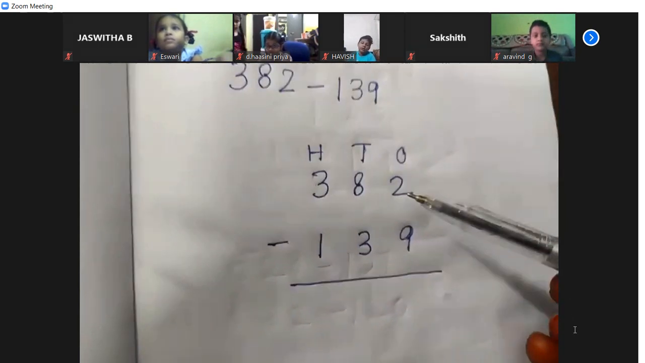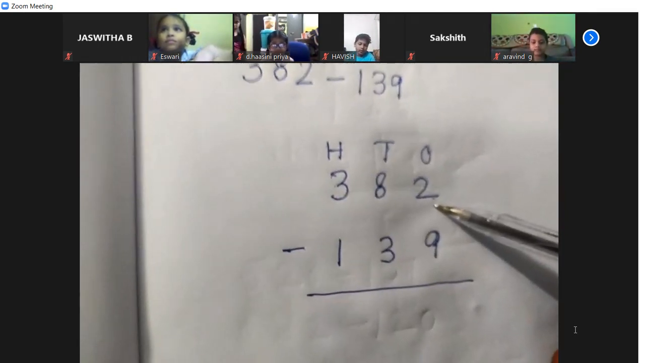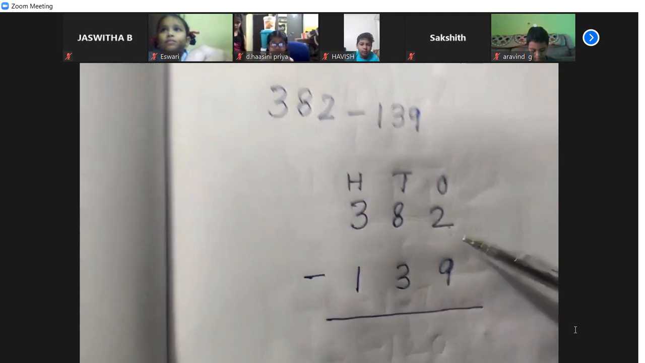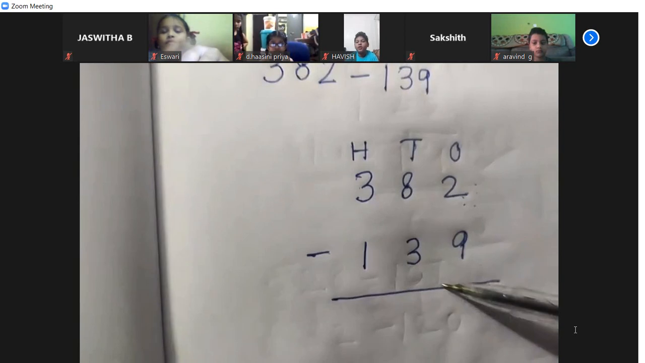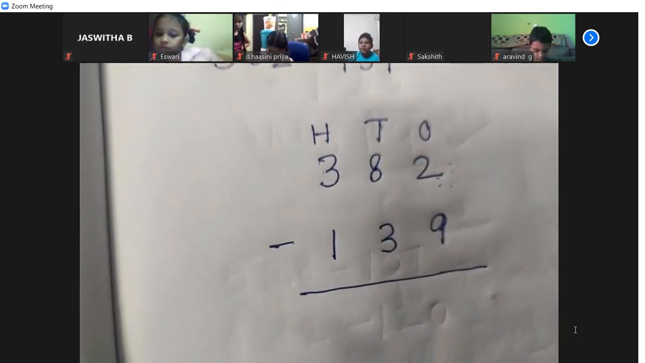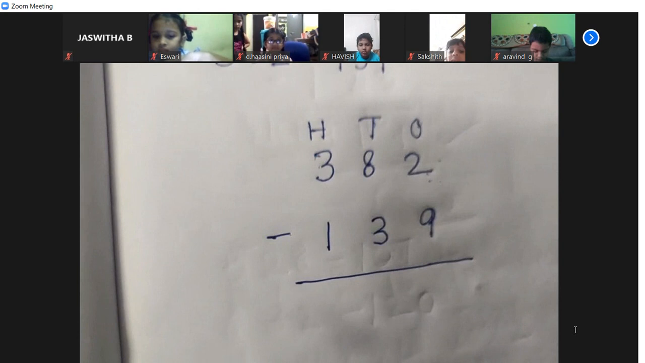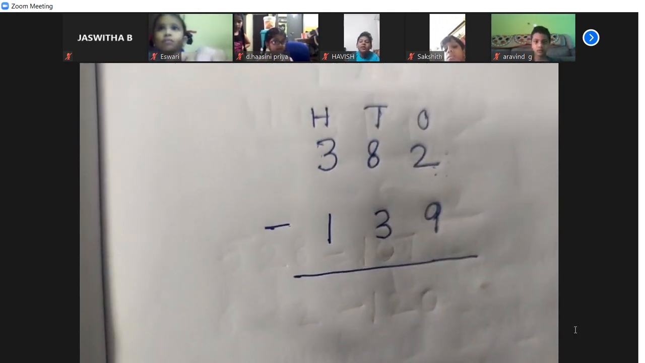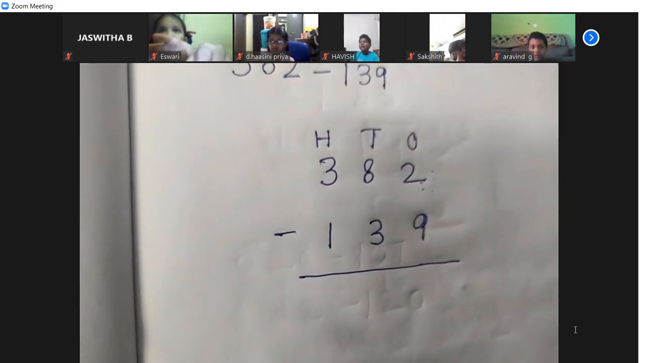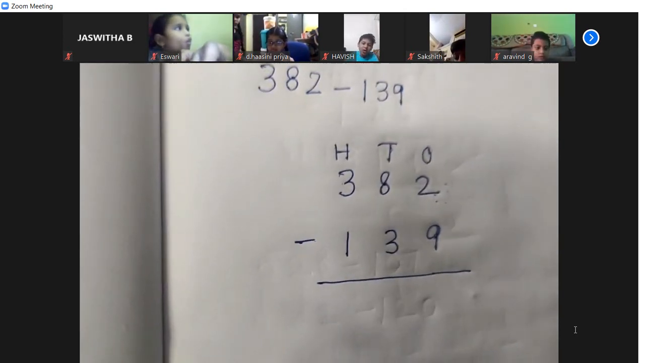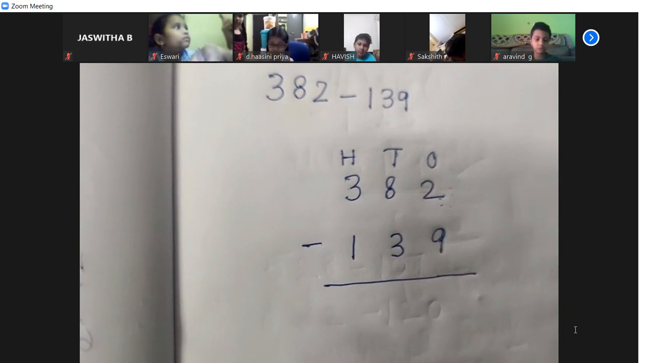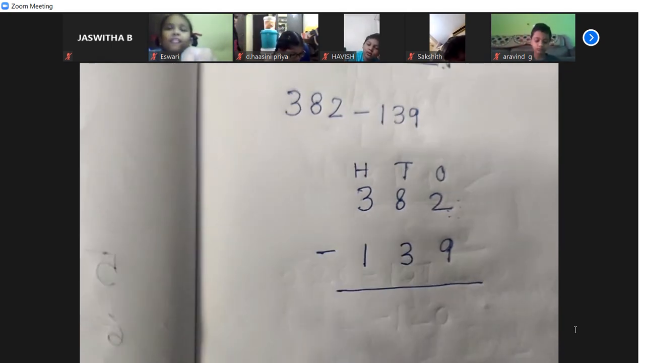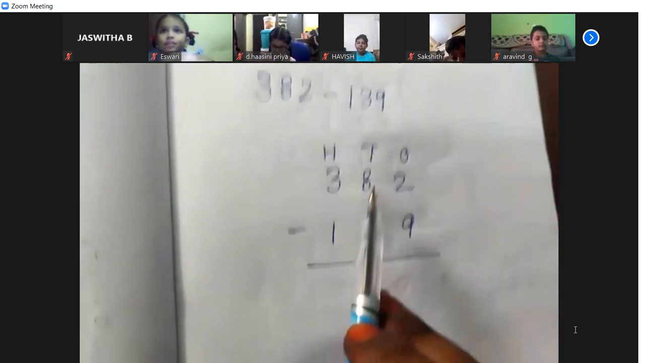Okay. Children, now all of you look at the ones place. Here 2 is given and here it is 9. If you observe, 2 is smaller than 9. All of you open 2 fingers and cut off 9 fingers. Is it possible, children? No, it's not possible. So we should take from our friend tens.